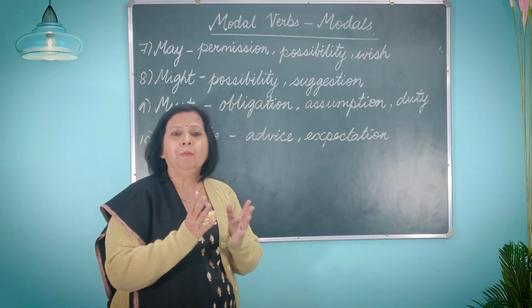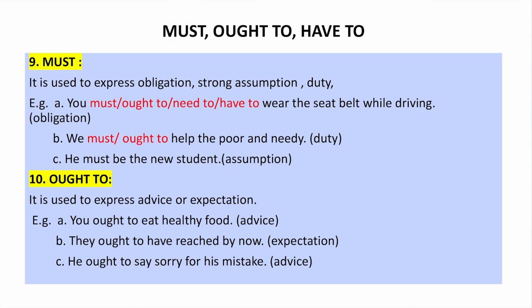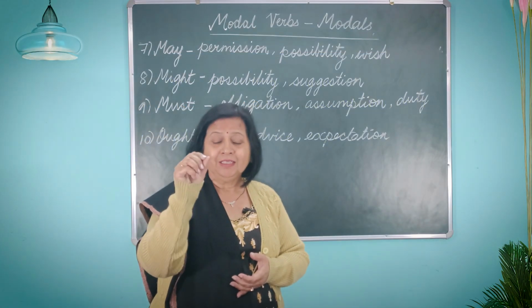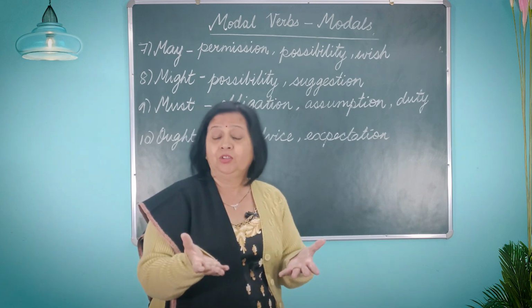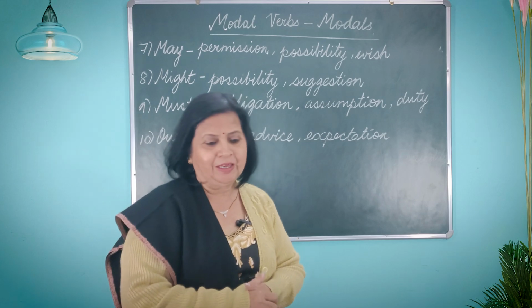The next modal must is used to express obligation or strong assumption or duty. For example, now see the next sentence properly. You must wear the seat belt while driving. You can also say you ought to wear the seat belt while driving. You can also say you need to wear the seat belt while driving, or you have to wear the seat belt while driving. So all these are things that you're supposed to do. So we can use any of these words. They are duties or obligations also you can say.